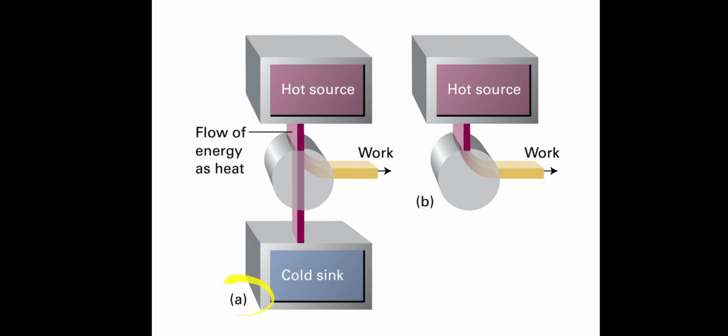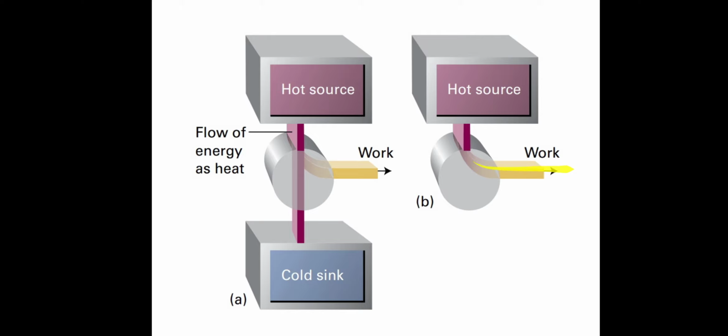There are two diagrams, A and B. Firstly, we are going to consider diagram B. There is a hot source, and this round thing is a heat engine. This heat engine takes heat from the hot source and converts it into work.